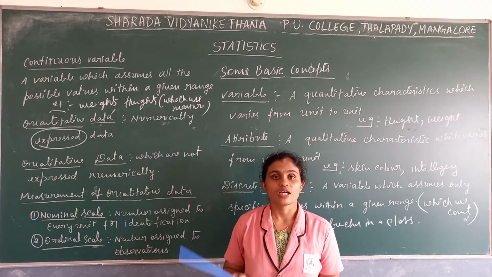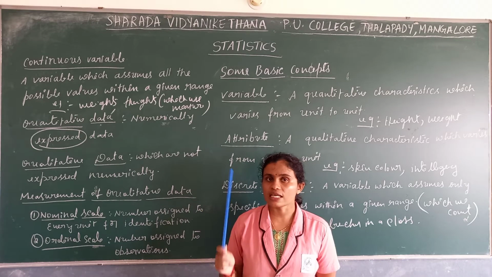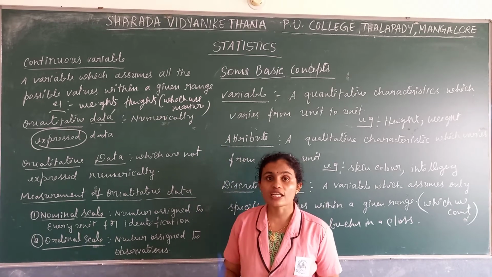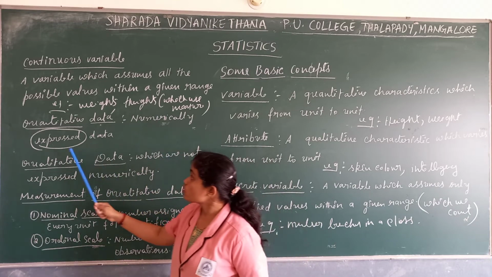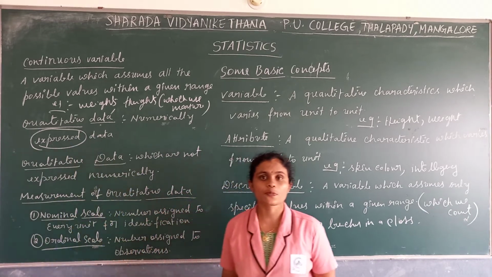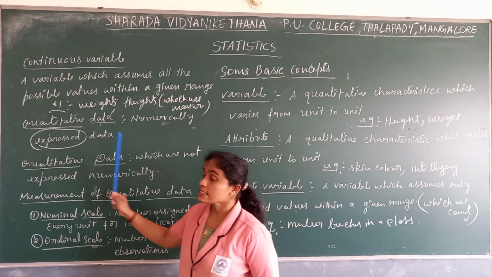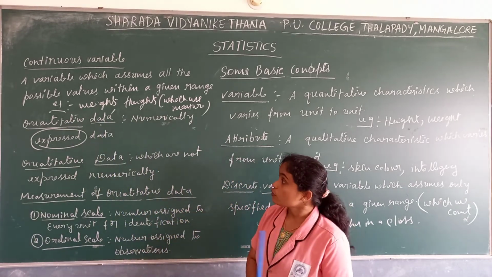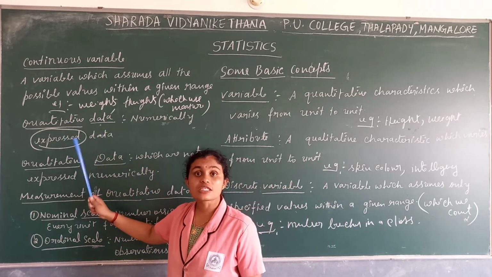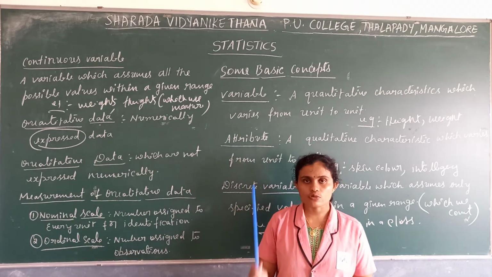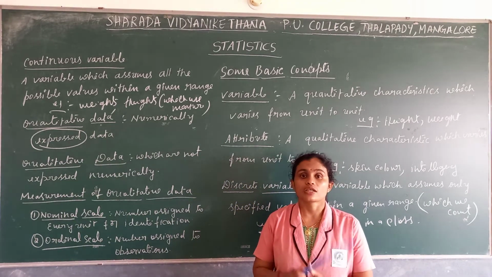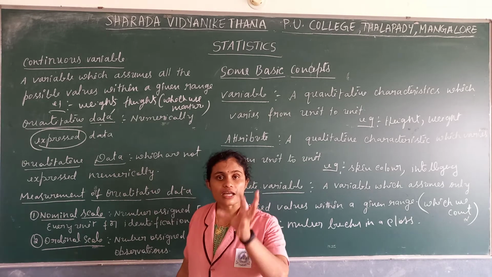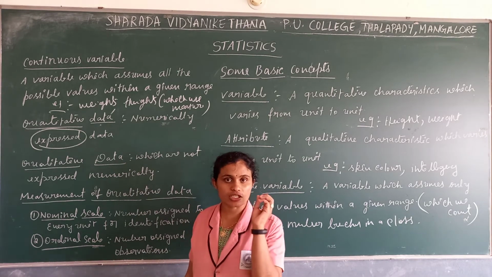Numerically measured. Which we measure, that is characteristics; which we express or count, that is data. So you have to use the word expressed here, and in case of characteristics you have to write measured.